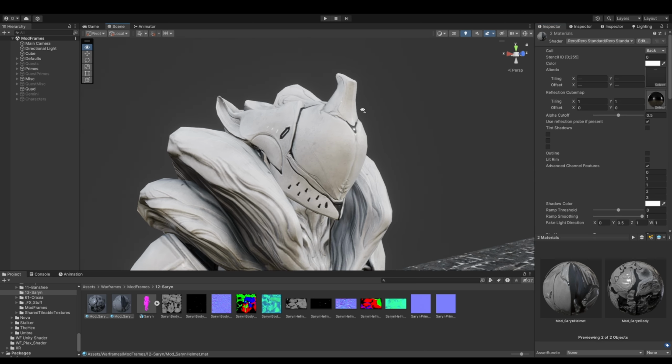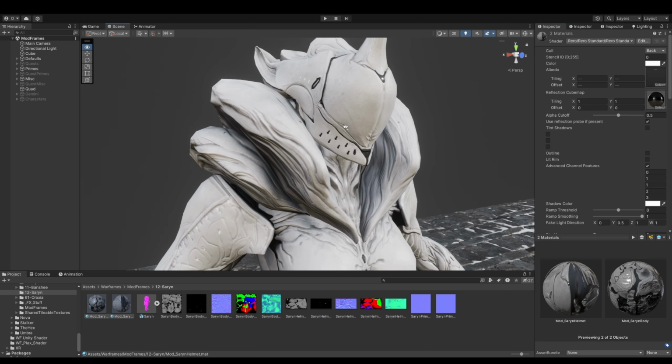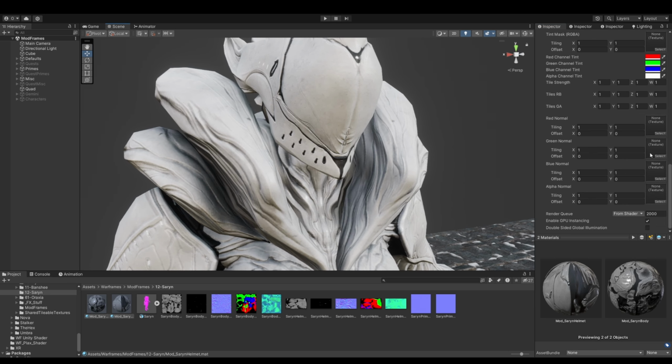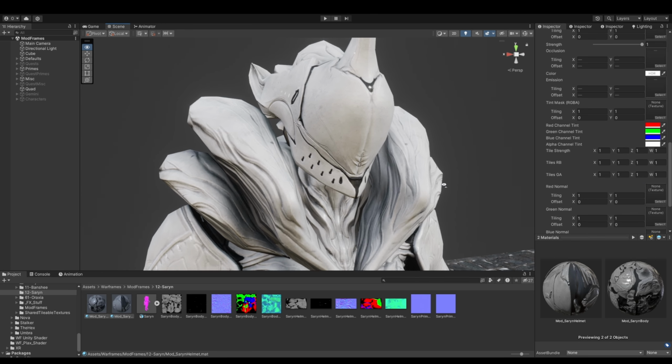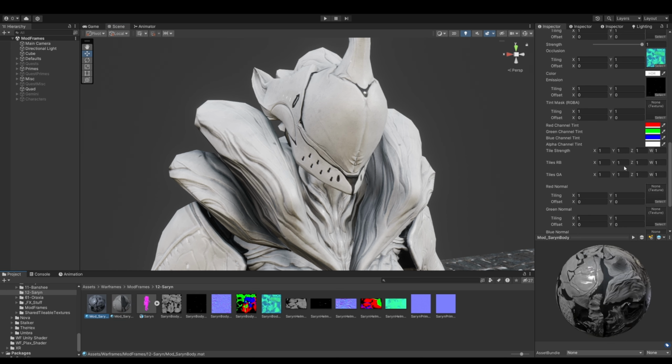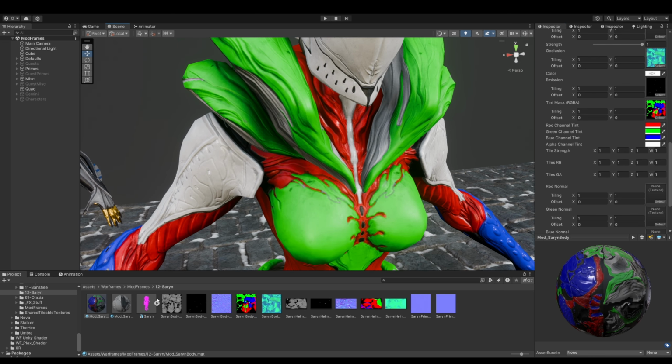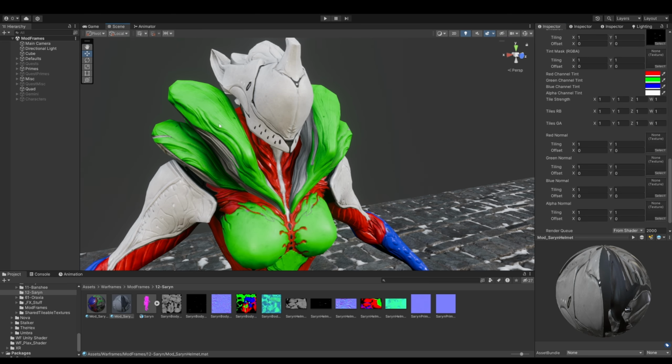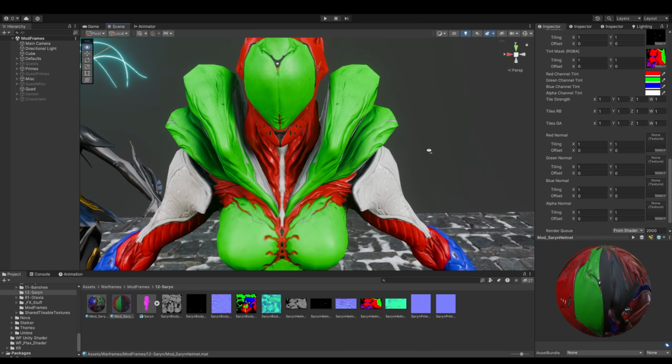So you notice our model got a little bit brighter. That's because part of the tint map setup is kicking in. But right now we don't have a tint mask set up in there. So now we're going to have to assign our tint masks. And you can see when we put in the tint mask, it loads in a debug color so we can make sure that it's working.